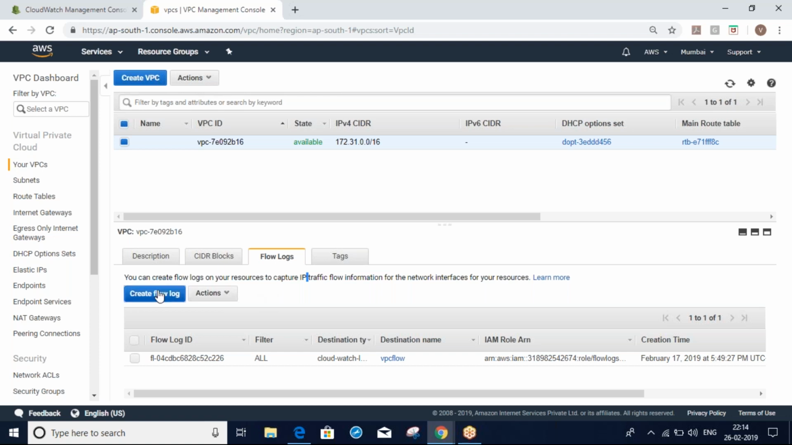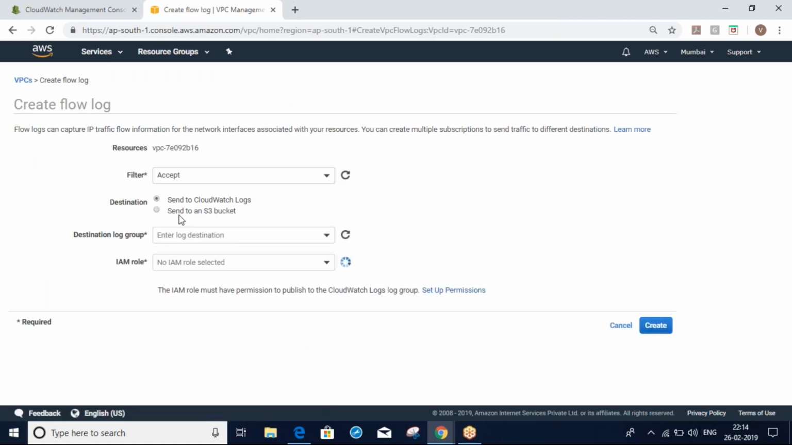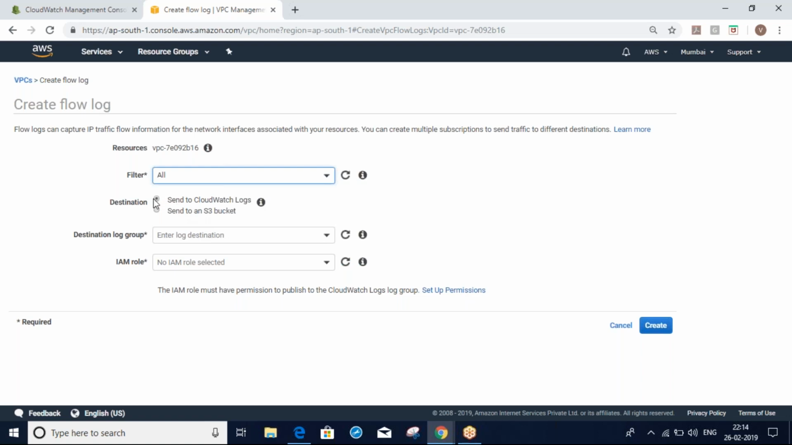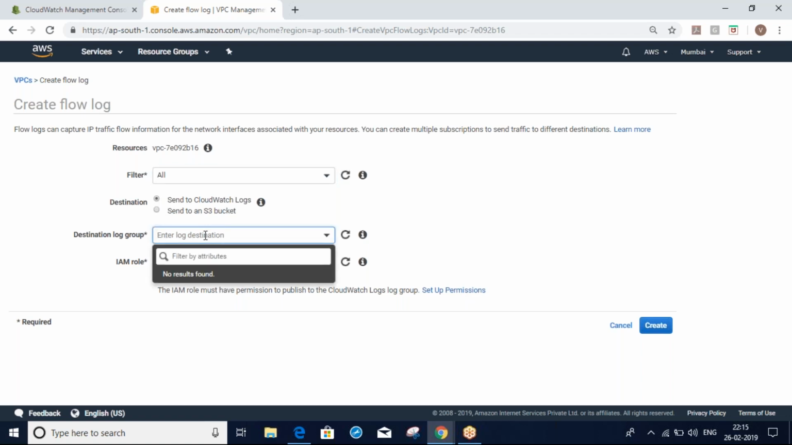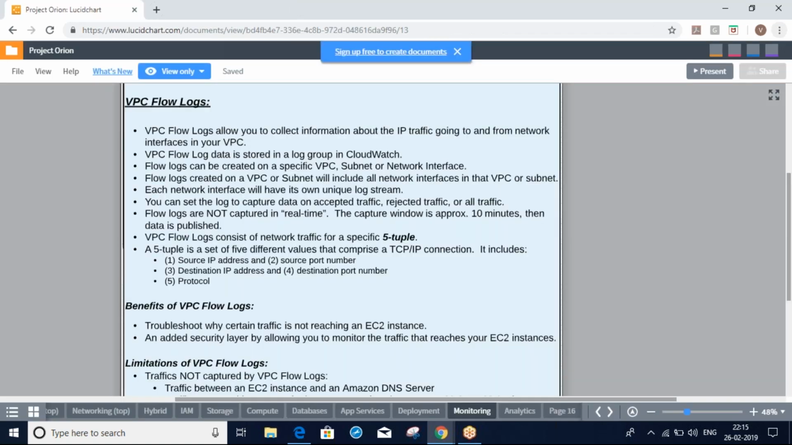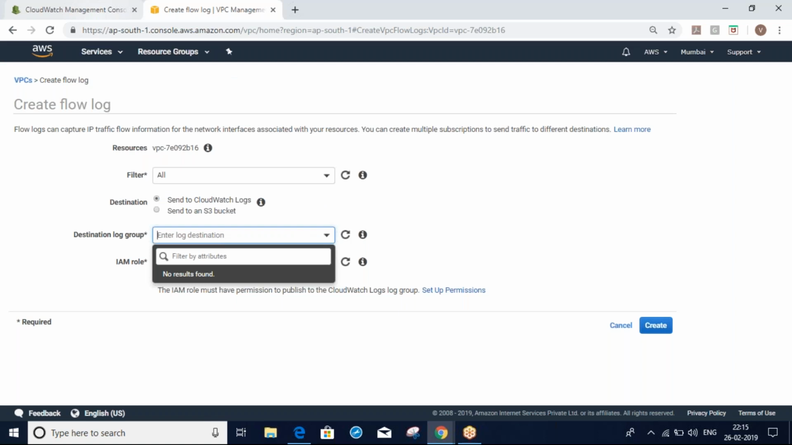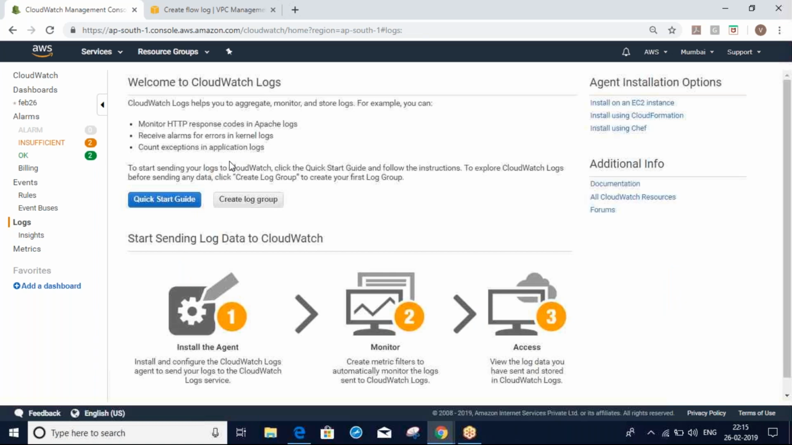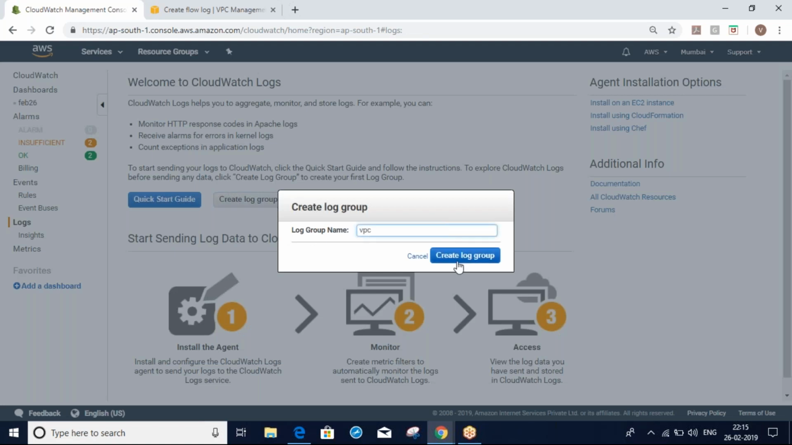Yeah, so here we can create the flow logs. Accept all. Destination: CloudWatch logs or S3 bucket, wherever you want you can upload into CloudWatch or you can upload into S3. So I'll just select CloudWatch as the destination group. What I will do here is create one destination group in CloudWatch, something VPC.